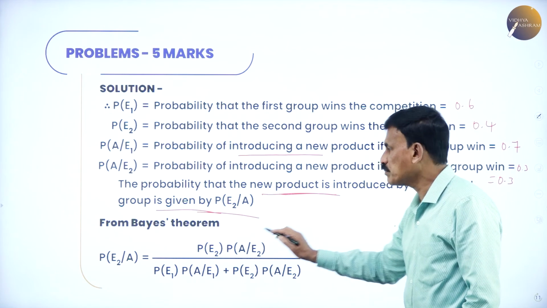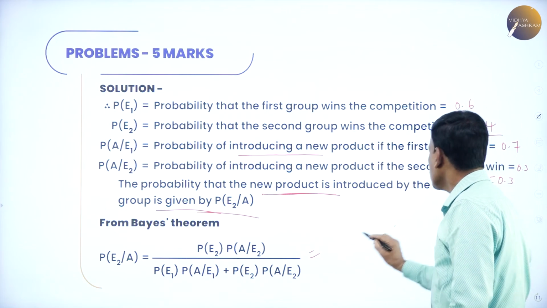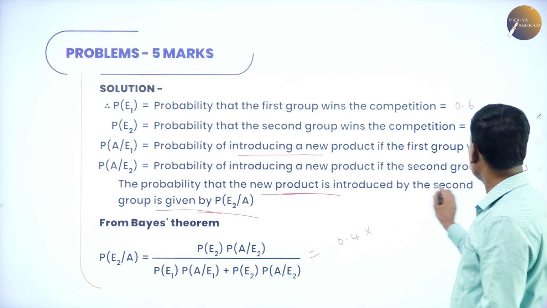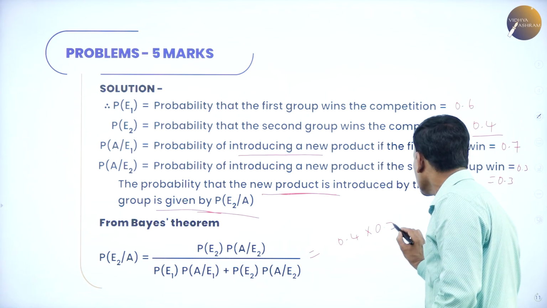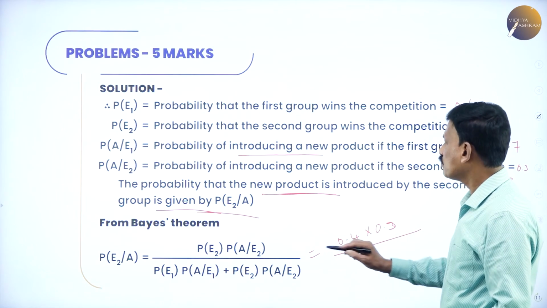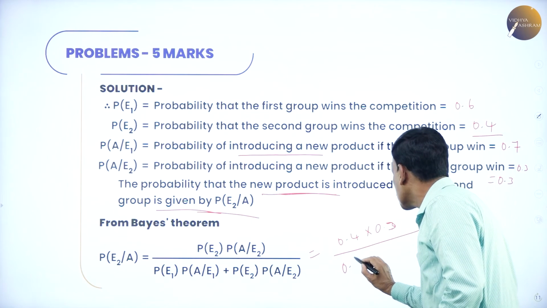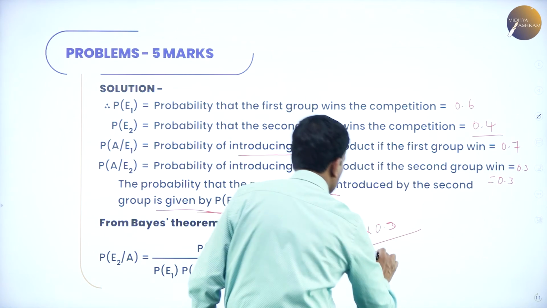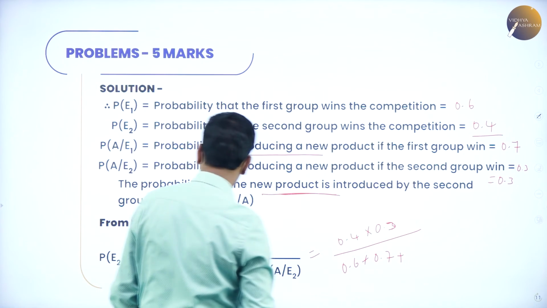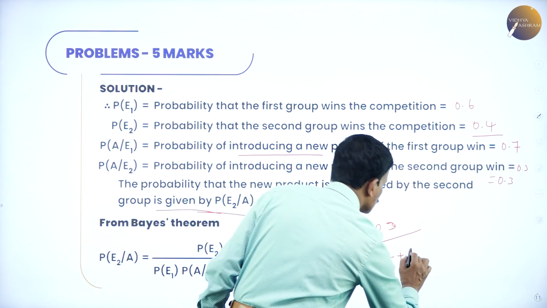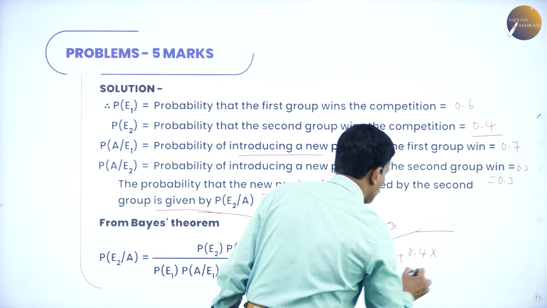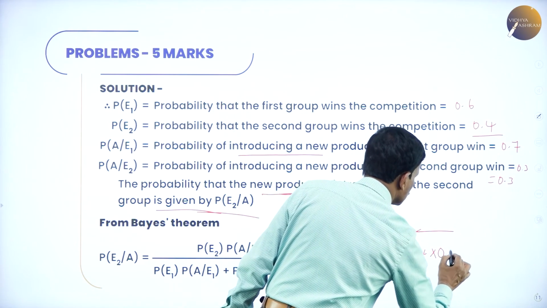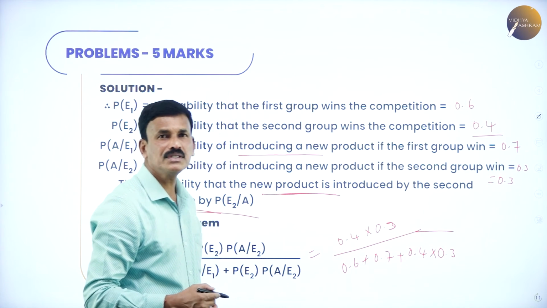Now, substitute the values. What is the probability of E2? Probability of E2 is 0.4, into probability of A by E2, which is 0.3, divided by probability of E1, which is 0.6, into probability of A by E1, which is 0.7, plus probability of E2, which is 0.4, into probability of A by E2, which is 0.3. This is to be substituted. Simplify this, you will get the answer.